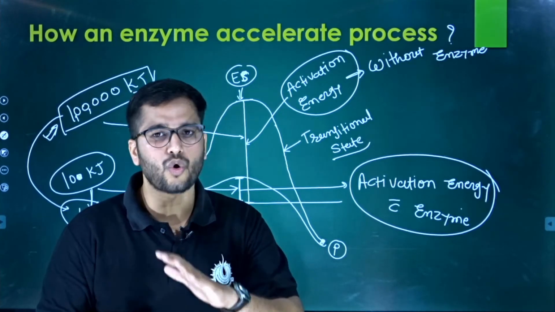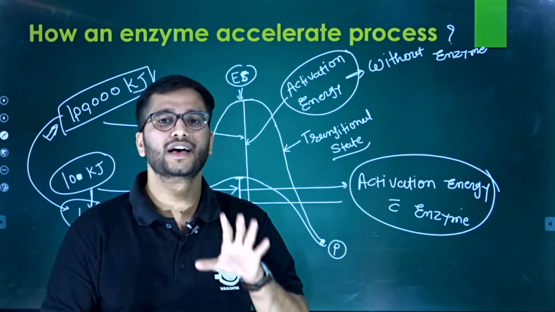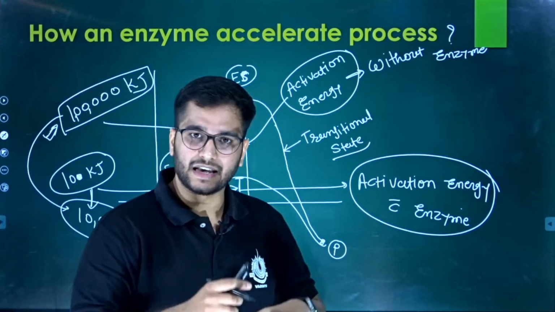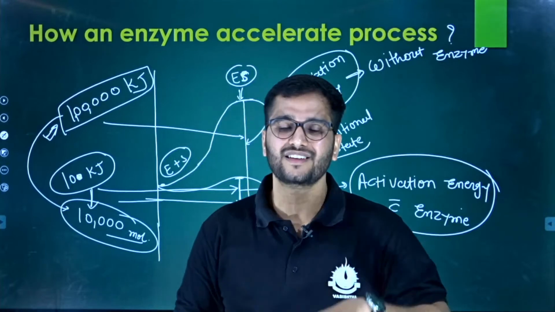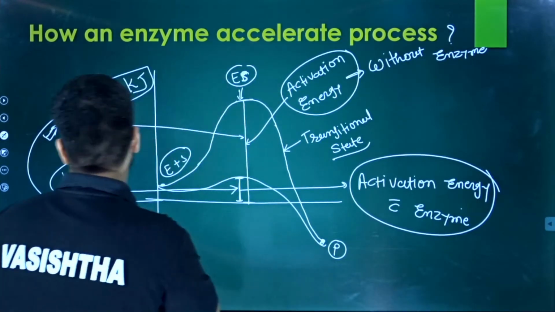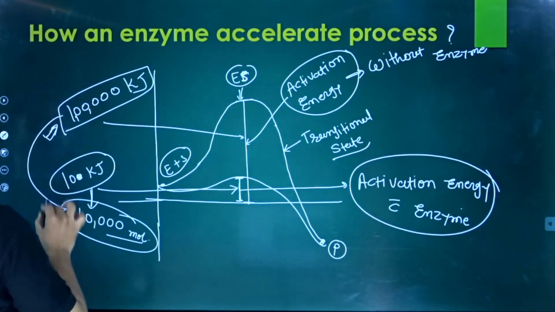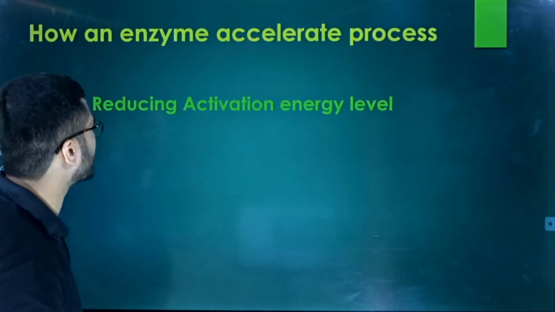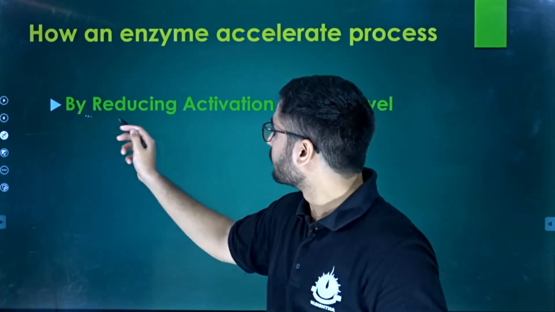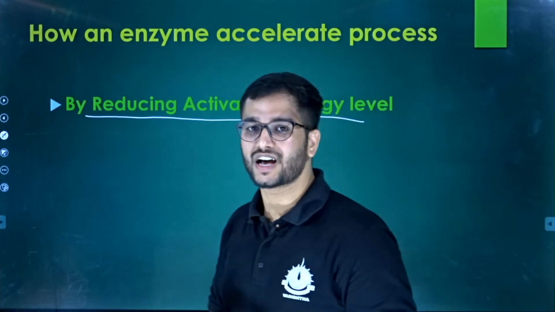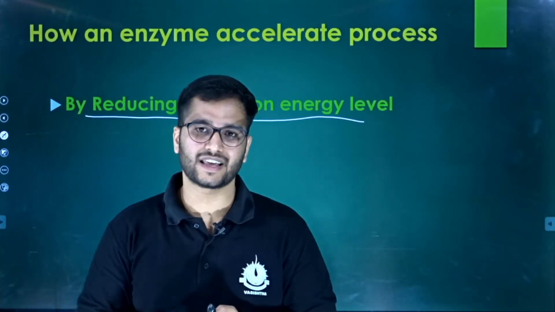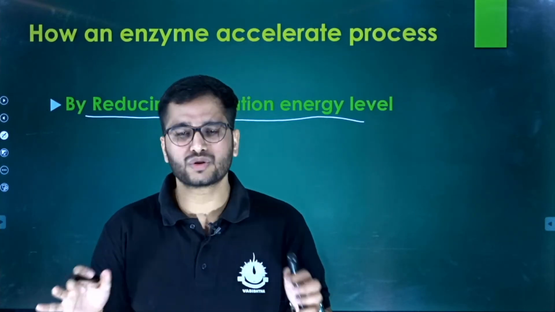Enzymatic activity is based on only one phenomenon, and that is the phenomenon of activation energy. As you reduce the activation energy, the process will be accelerated. So here we finish our fundamental ideas and the discussion related to the enzyme. So this was all about the enzyme.